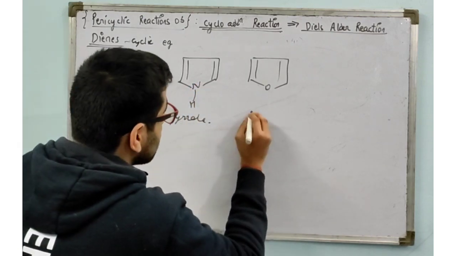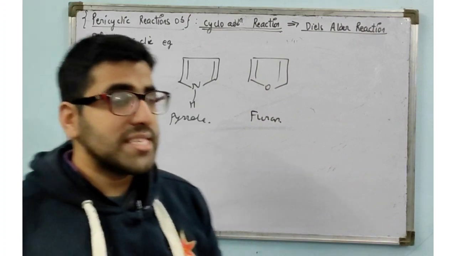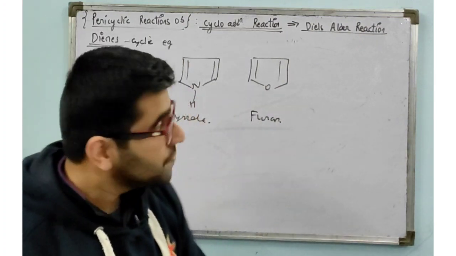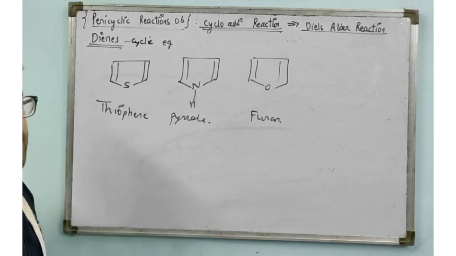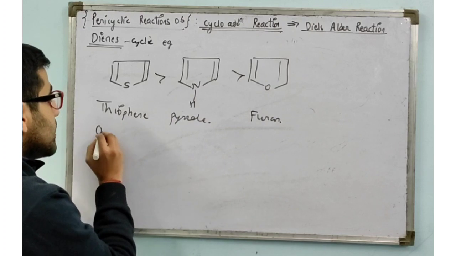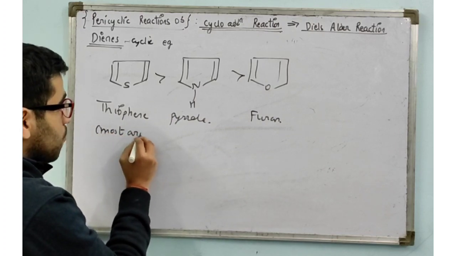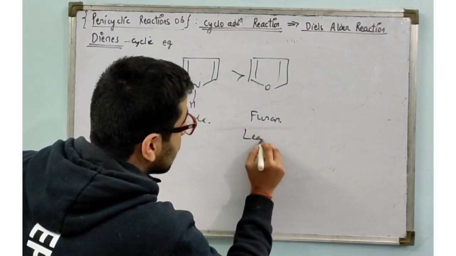This is furan. Now I am coming to the heterocyclic question, or you can take it as a GOC question. Rank them in the aromaticity order. Arrange them in decreasing order of aromaticity. Always remember, thiophene is the most aromatic, and furan is the least aromatic.